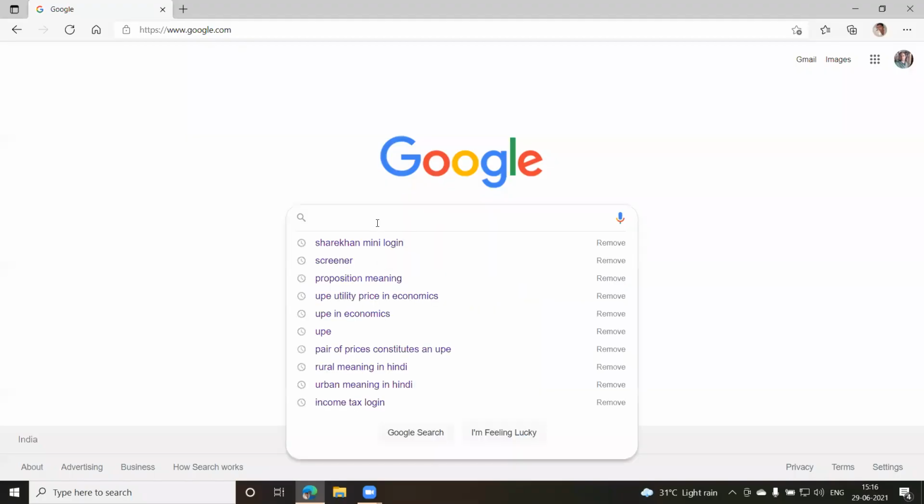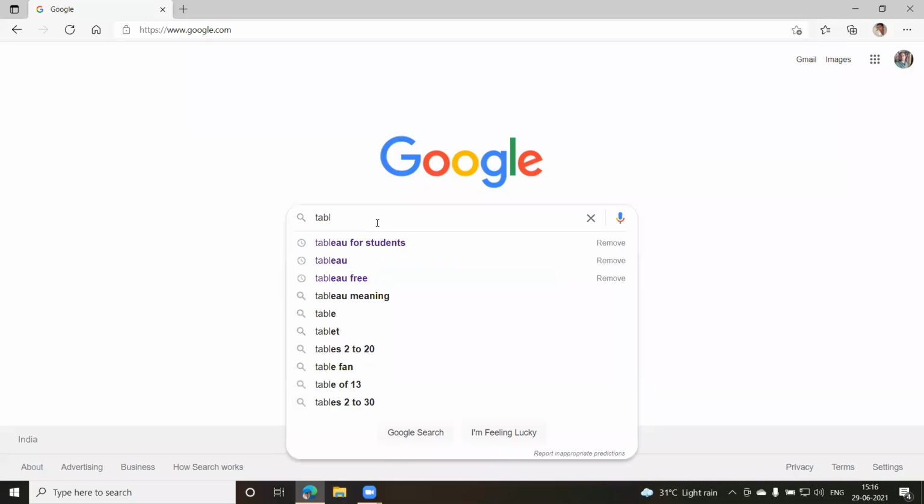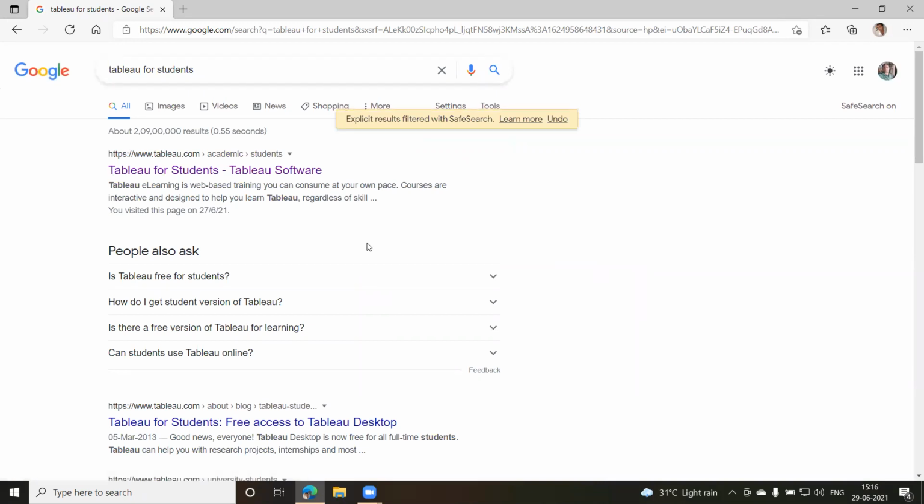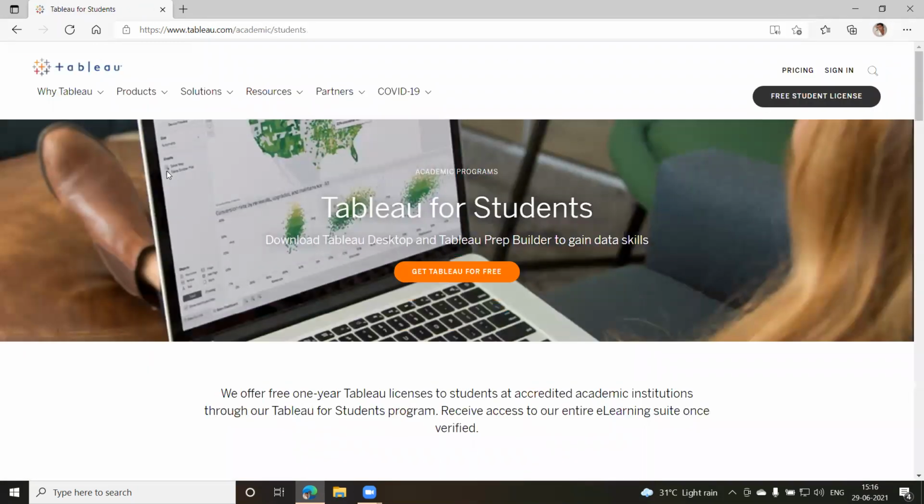You have to just write Tableau there. It's Tableau for students. If you directly want to search for Tableau, you can use this one, Tableau, or you can use Tableau for students. Now, because we'll be downloading this one, I've already downloaded Tableau for tutors. I have downloaded it and kept it aside, but I have not got the 1 year license yet. So soon I might be getting it. For that, I'll be installing the 14-day trial version. Okay. So this is the first website. You can just click on this here. Okay, this is the website.